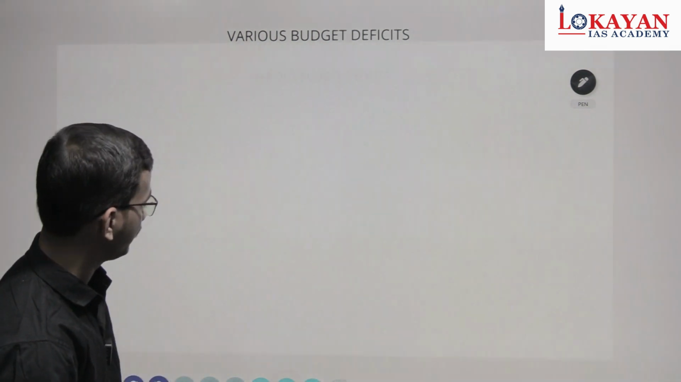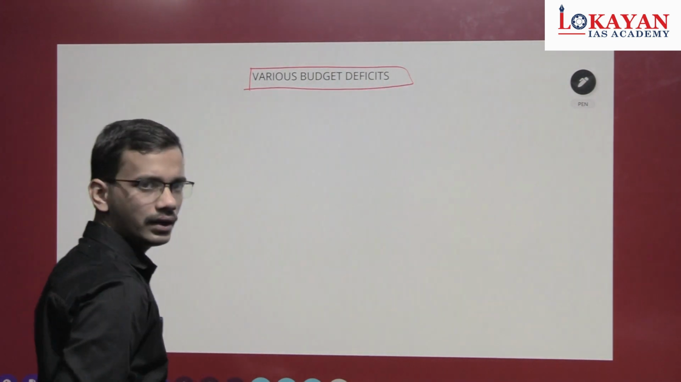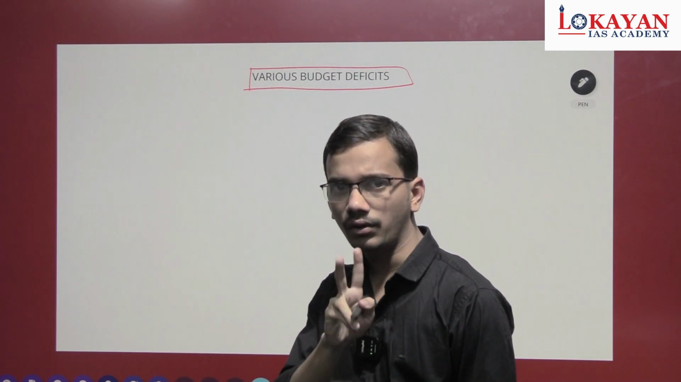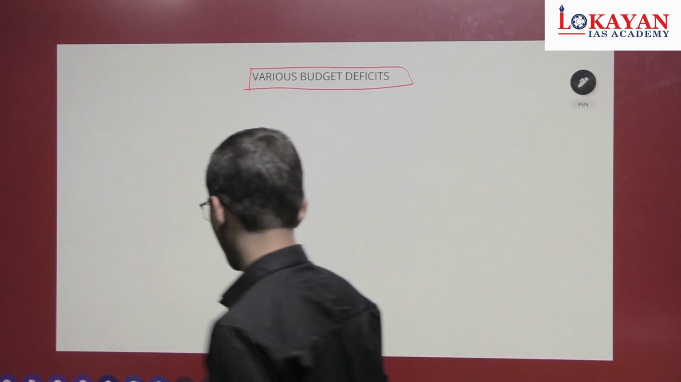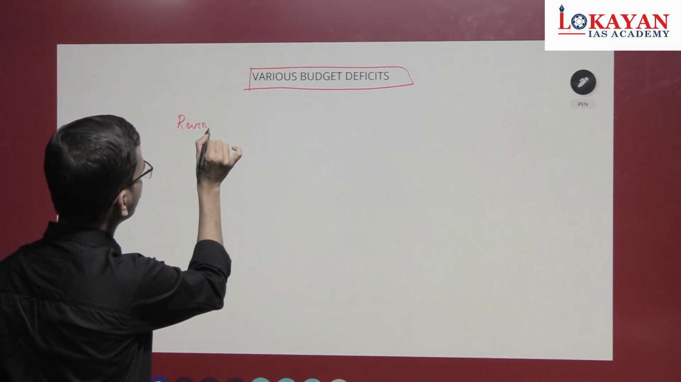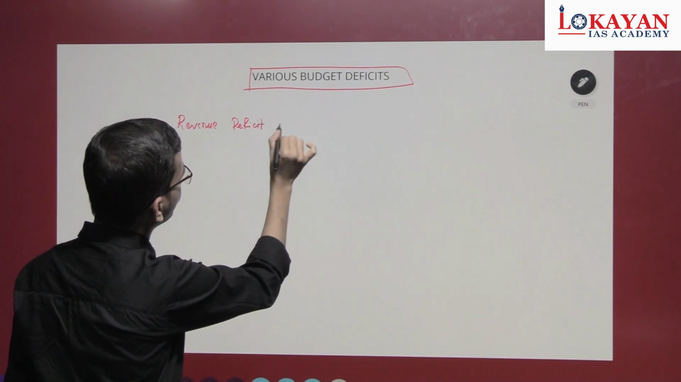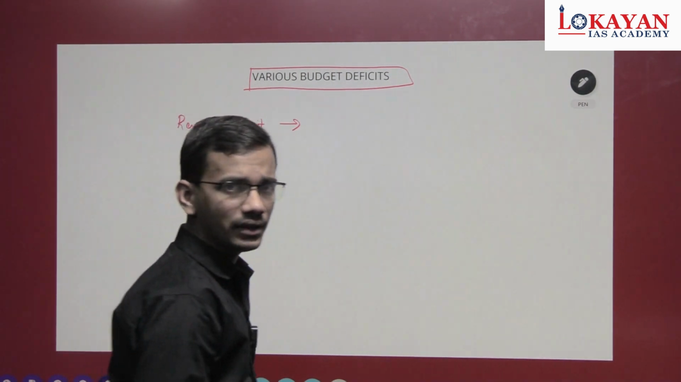Various budget deficits. Okay, now we again building foundation for deficits. We see capital account, revenue account. Revenue deficit. This revenue deficit, revenue expenditure.